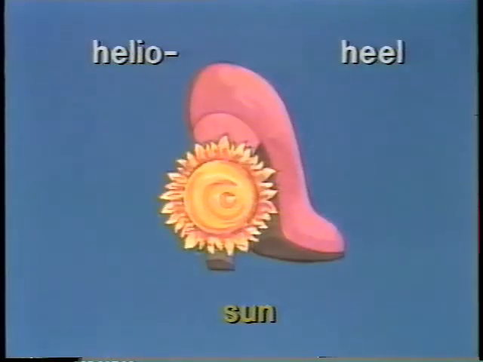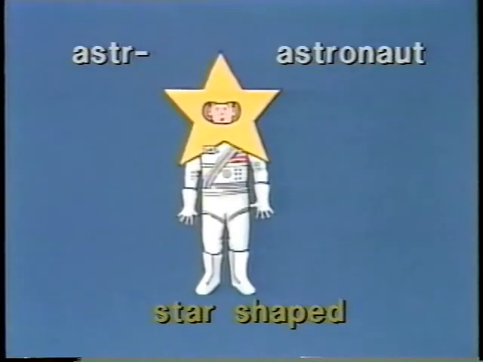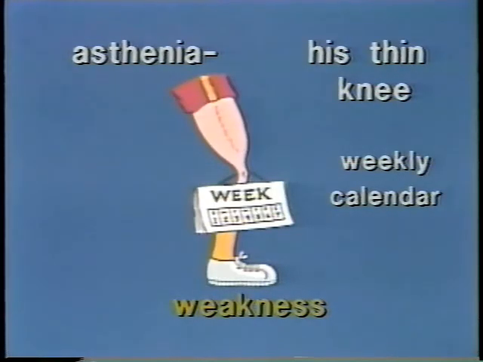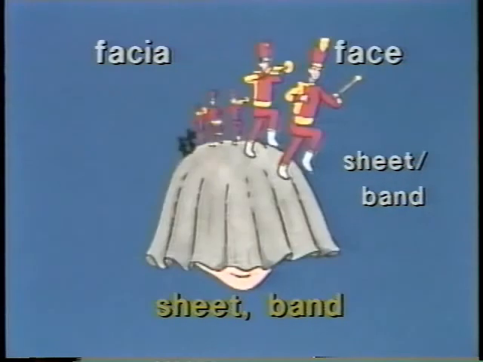Now it's time to review the 25 elements of this lesson. Helio, heel, sun. Aster, astronaut, star-shaped. Asthenia, his thin knee, weekly calendar, weakness. Fascia, face, sheet, band.